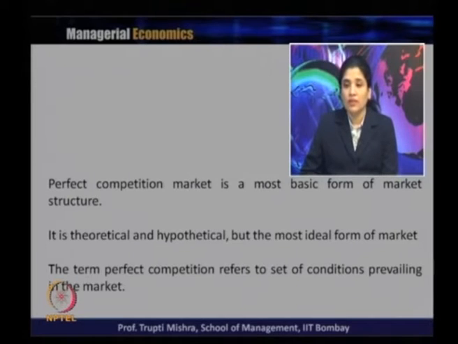The term perfect competition refers to the set of conditions prevailing in the market, and that basically determines how the buyers and sellers behave in the market. As the name suggests, a perfectly competitive market implies that all the firms compete with each other.